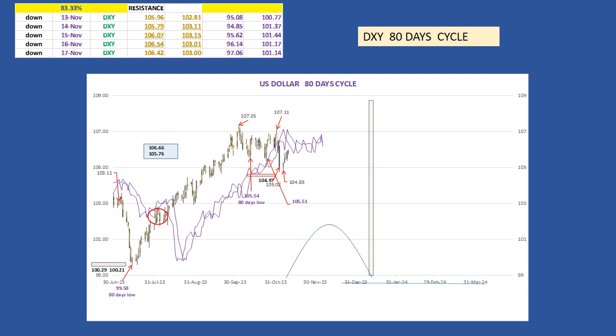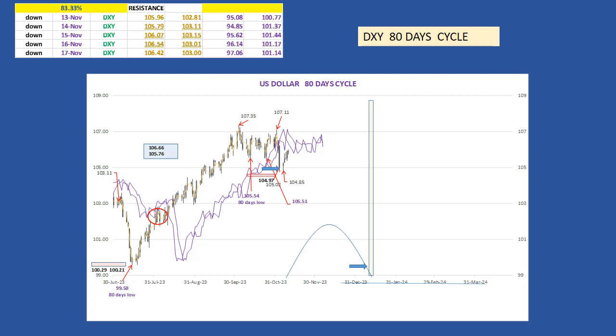The 80 days cycle. This cycle started on November 6th, with a low at 104.85. The next low is expected for January 13, 2024. This 80 days cycle should be relatively bullish, but the next one should be neutral to bearish. There is a probability the market will cross above its cycle line to provide an upside target.